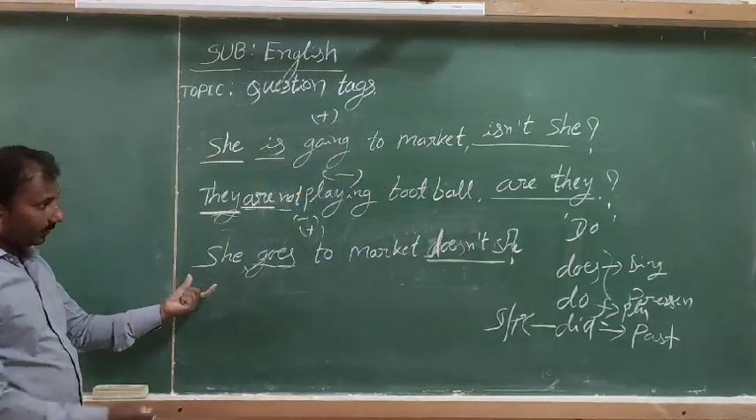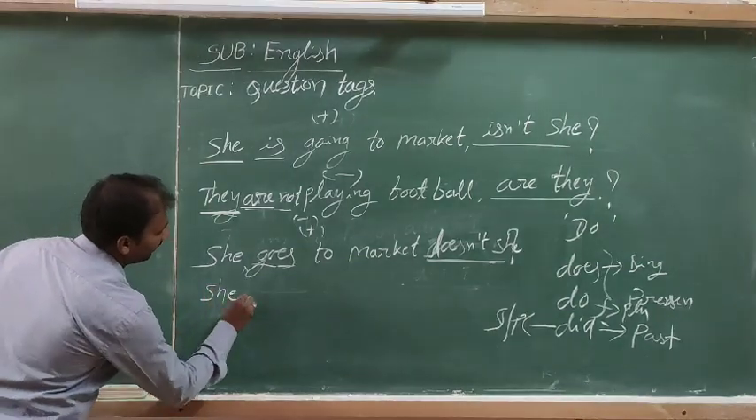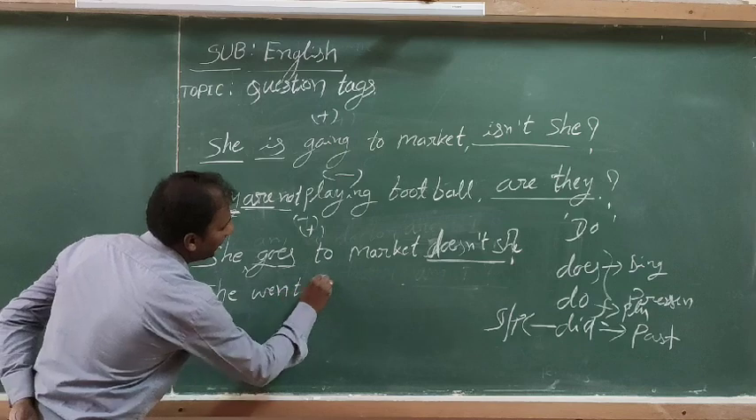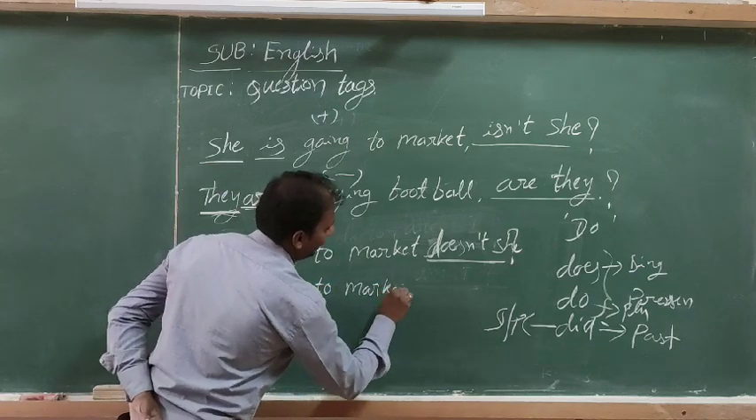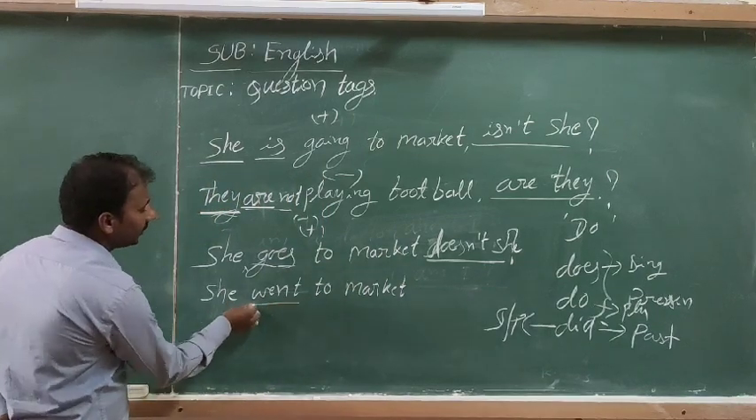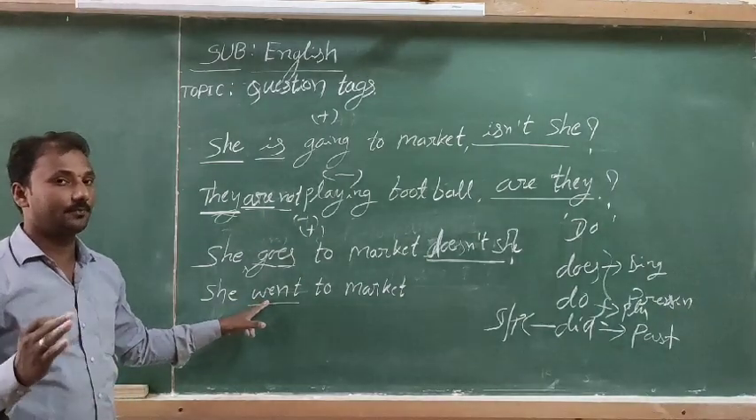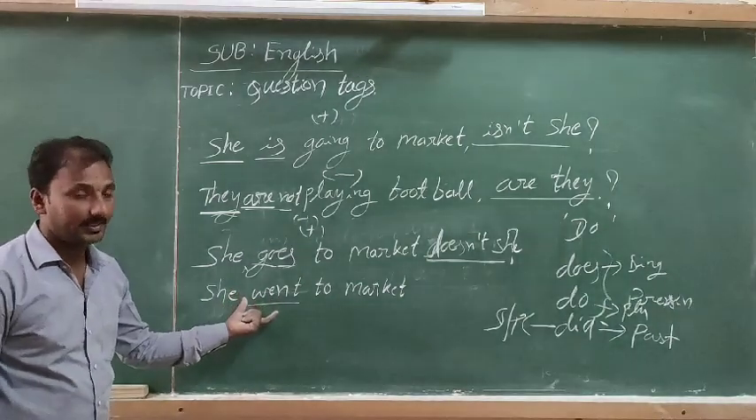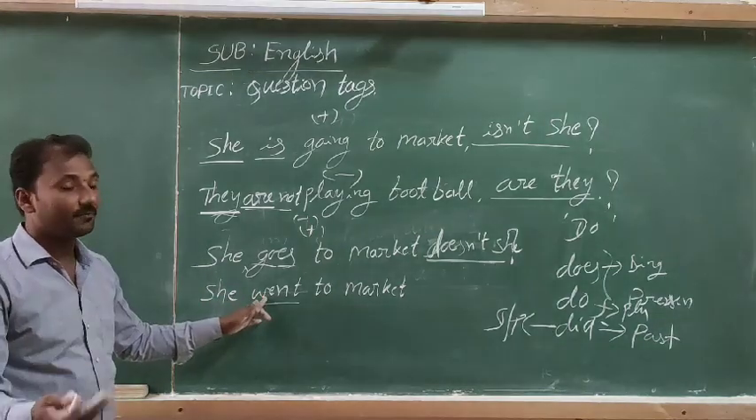Now let's take a past tense sentence. She went to market. Observe that go, went, gone. So went is the second form. It's a past form, that's why it's the past tense. Simple past tense. There is no helping verb. The verb is in the second form.